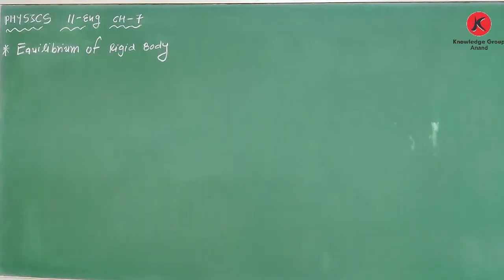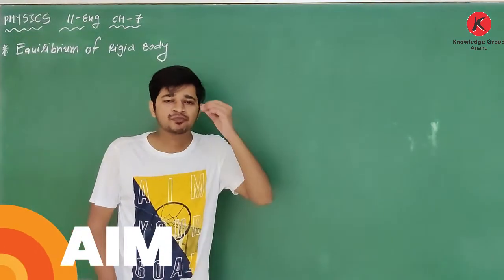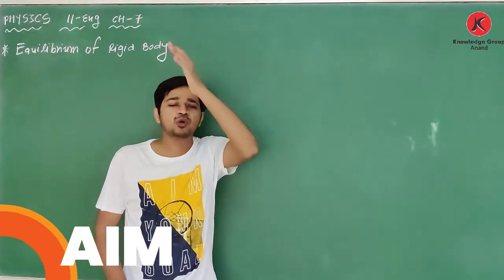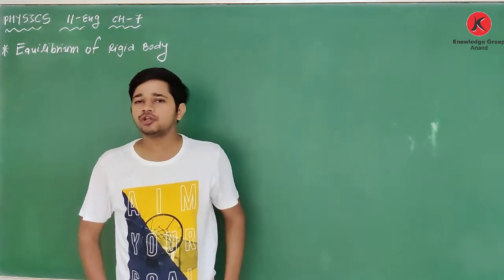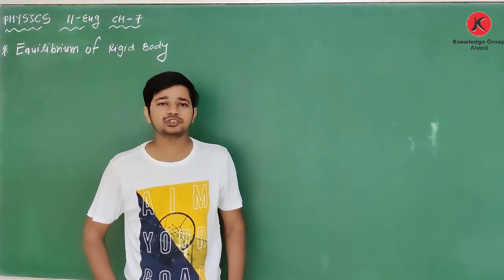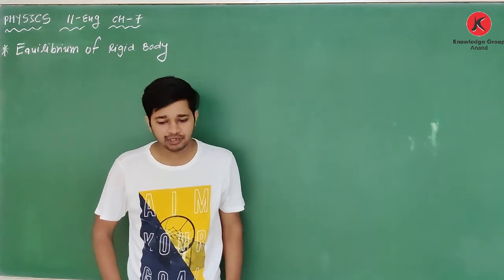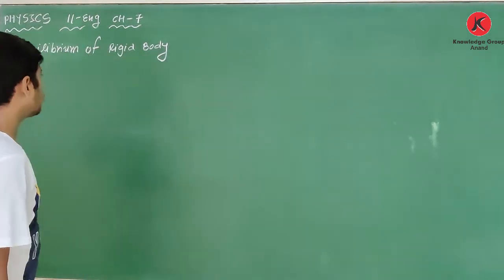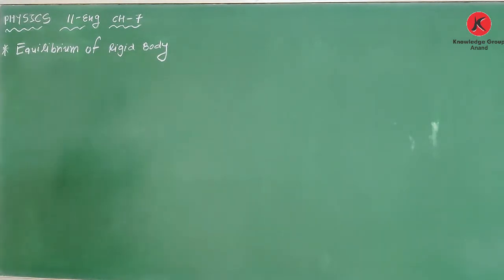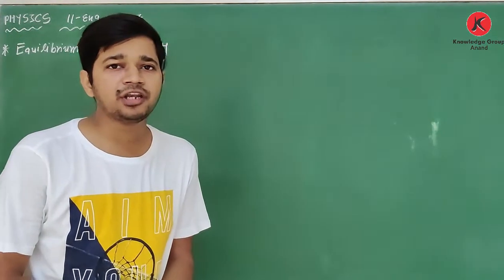Good morning, students. Chapter 7, System of Particles and Rotational Motion. In the last lecture we discussed what angular momentum is, the relation between angular momentum and torque, and the conservation of angular momentum. Now in this lecture we will see one topic which is called equilibrium of a rigid body. Equilibrium of a rigid body, what does it mean?